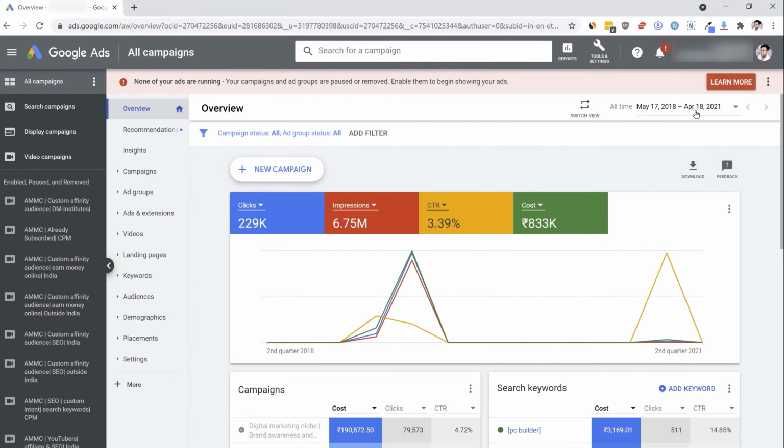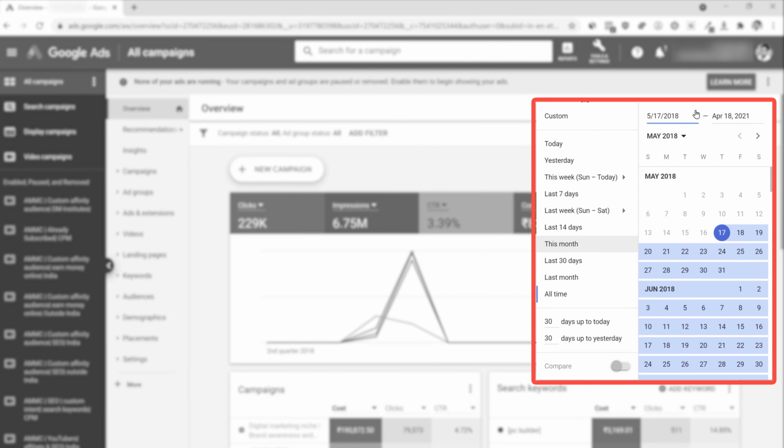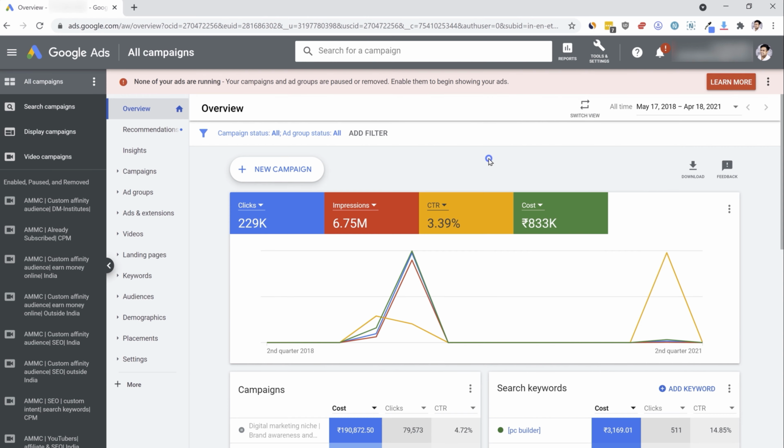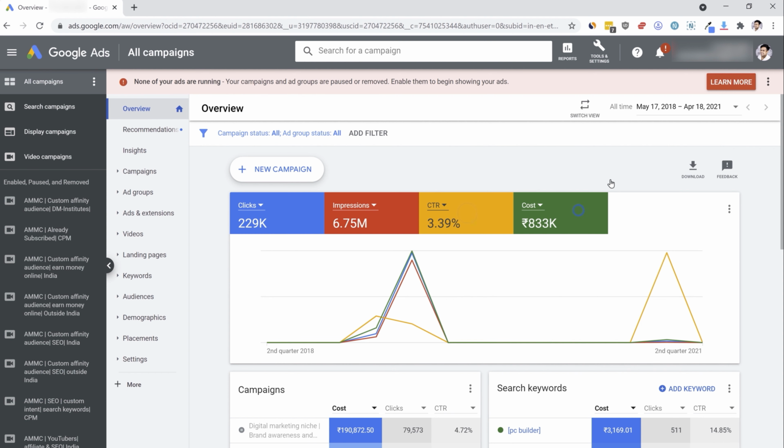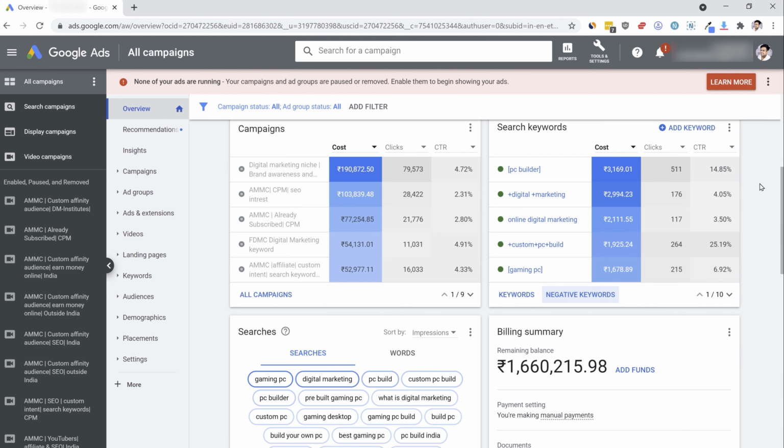So you can change the date range here. You can go for yesterday, 7 days, 30 days, all time, etc. You can select the date range. All of the metrics here are shown in the graph. You can disable any of the graphs, like if you only want to see the impressions or if you want all the graphs. We were running this campaign for the Indian business. These are all the different keywords we were targeting. Digital marketing, online digital marketing. We were also running some ads for a business here in India which was into gaming PC building. So that's why you find some keywords like PC builder, gaming PC builder, etc.